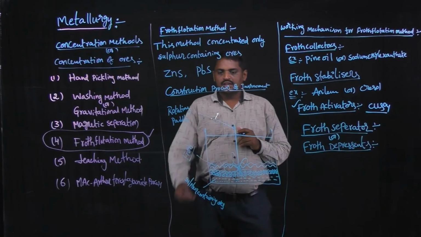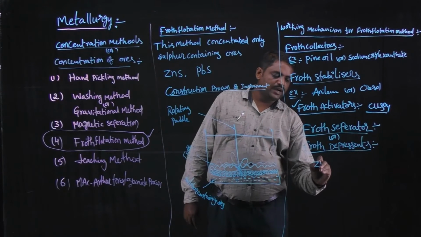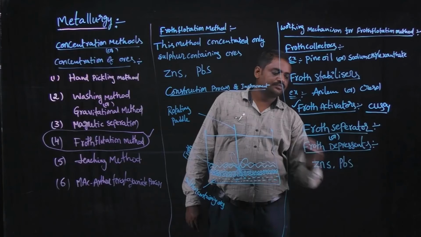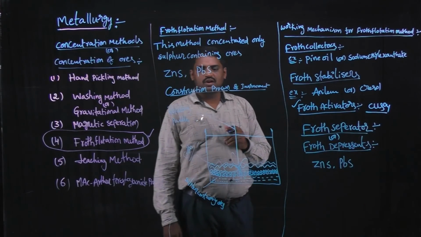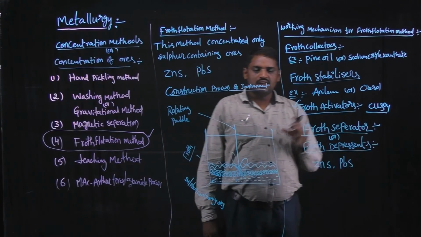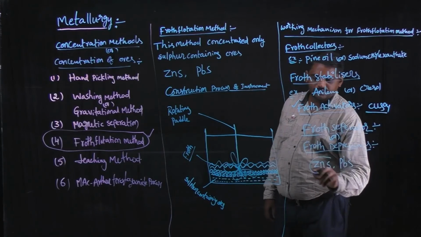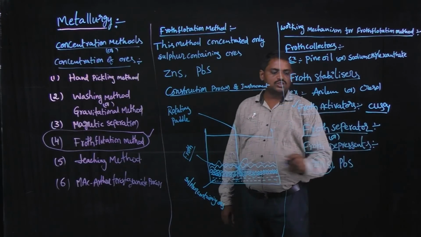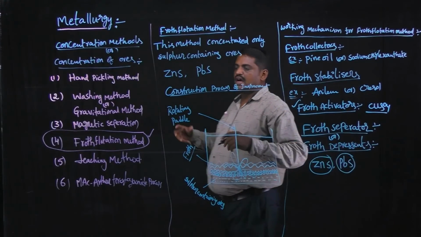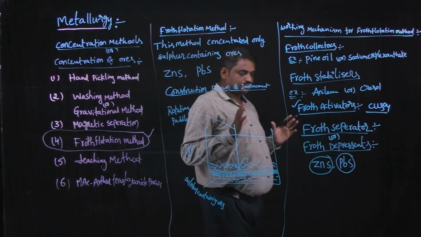Generally, the amorphous ore contains zinc sulfide and lead sulfide. These two ores contain sulfur. These two ores liberate froth, but